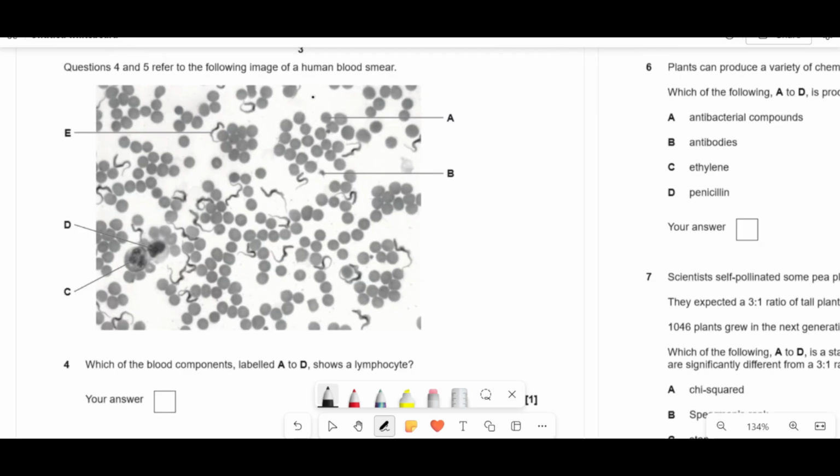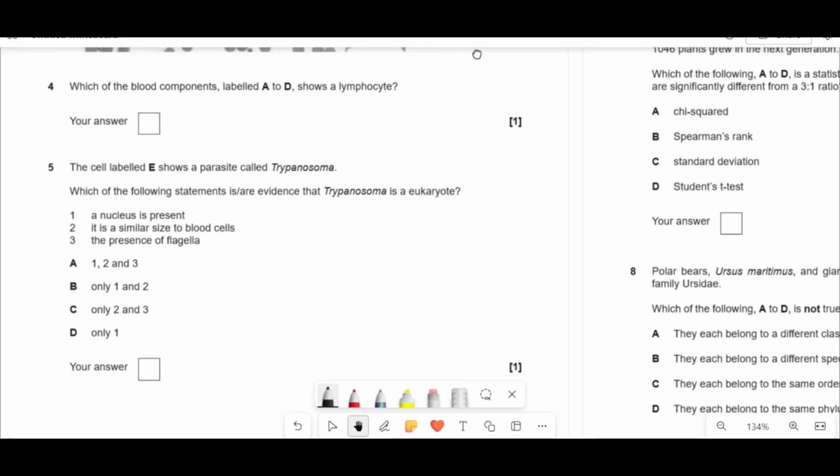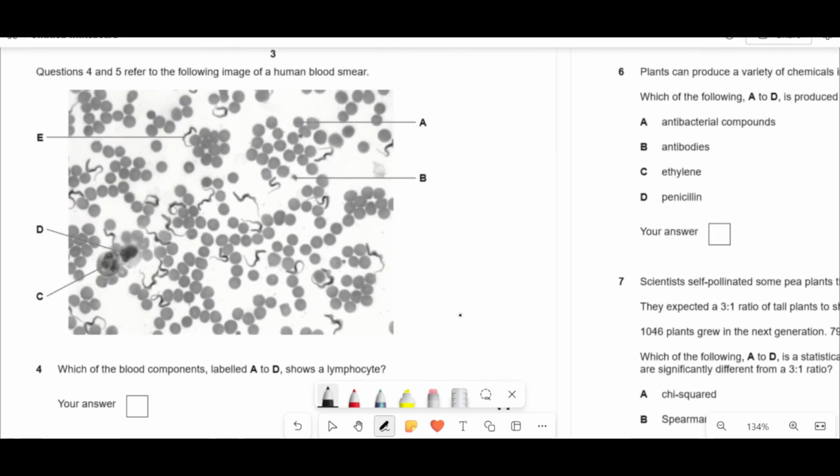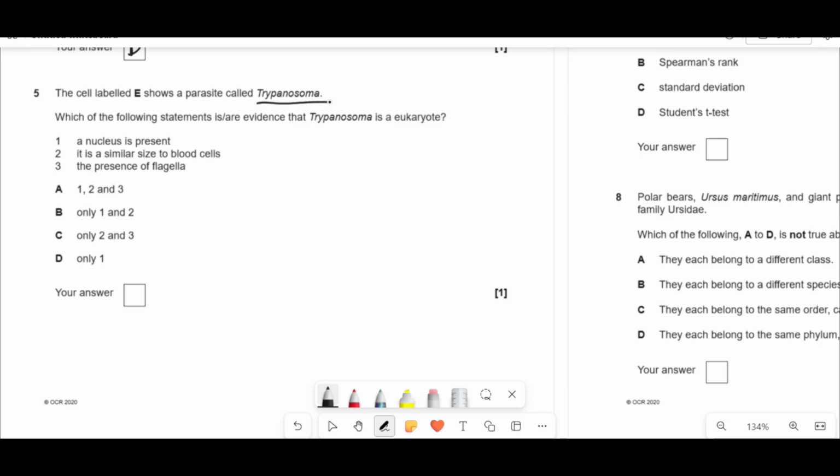Questions 4 and 5 refer to the following image of a human blood smear. Which ones of A to D show a lymphocyte? So we're looking for a cell with a singular big nucleus like that, which is D. The cell labeled E shows a parasite, trypanosoma.